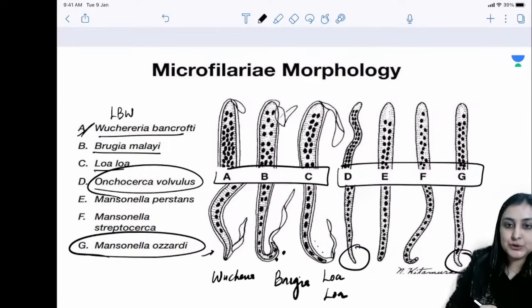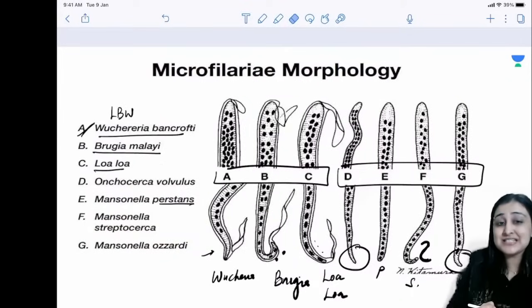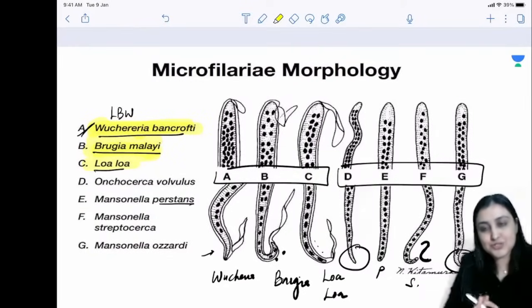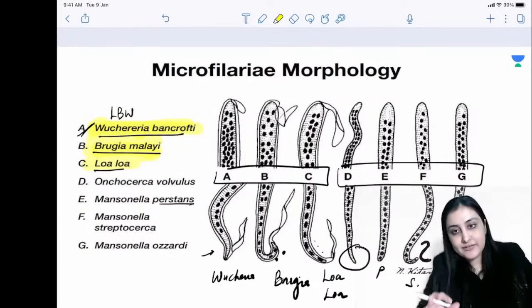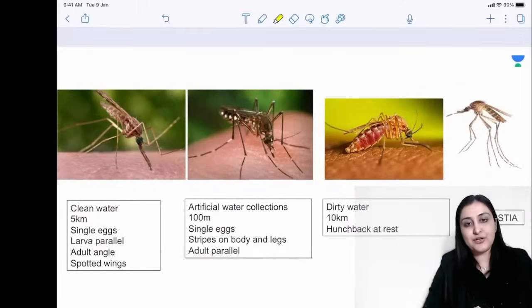All right, so there is zero nuclei at the tip, they will have O. On the other hand, within Mansonella perstans and Streptocerca, remember Streptocerca has an S-like curve. So this is Streptocerca and this is Mansonella perstans. But very unlikely that they'll ask you on sheath, because these we don't see a lot. What is very important are these three. So usually they can ask you Wuchereria or Brugia, because those are clinically relevant to us. Okay, so this is about microfilaria.